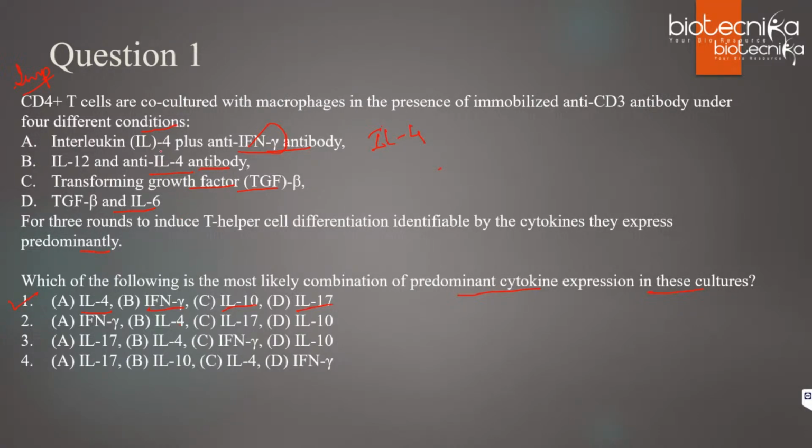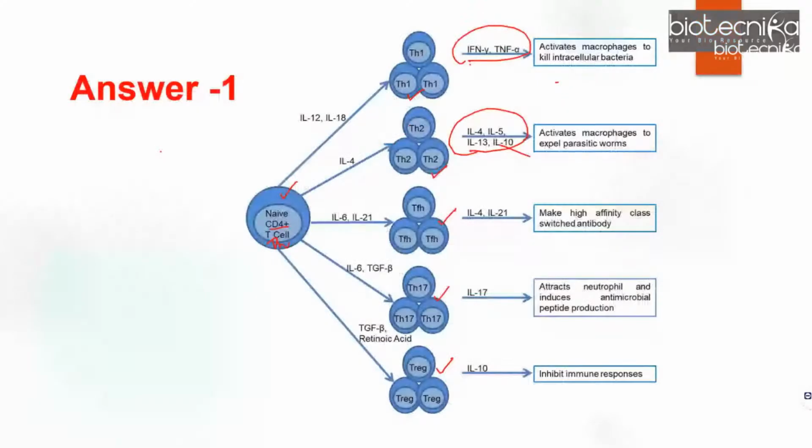Okay. So don't miss this figure. Sometimes what they can do, they can write the function, and they might not write the cytokine. You might have to find the functions of the cytokines under different conditions, what all they can do. So that is why this figure is important. Go through the figure carefully and try to memorize each and everything that is mentioned over here.